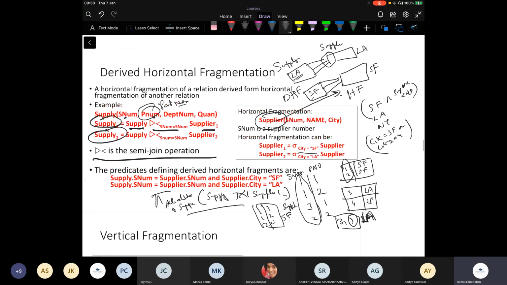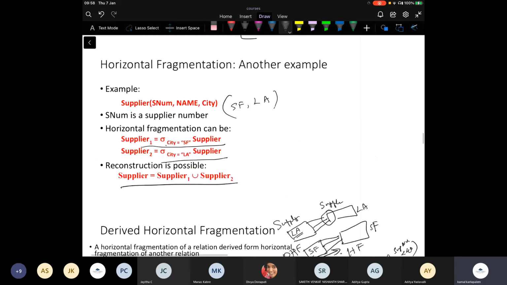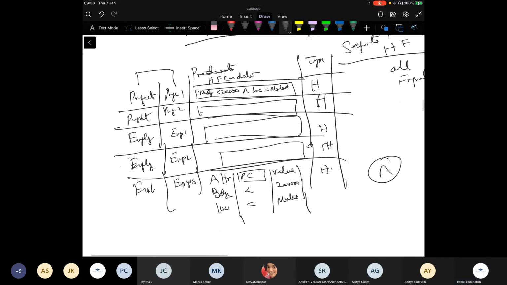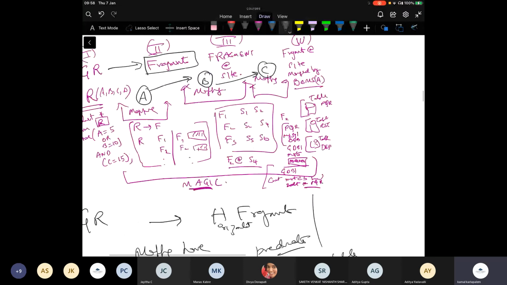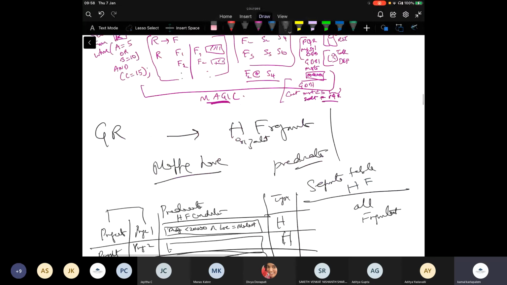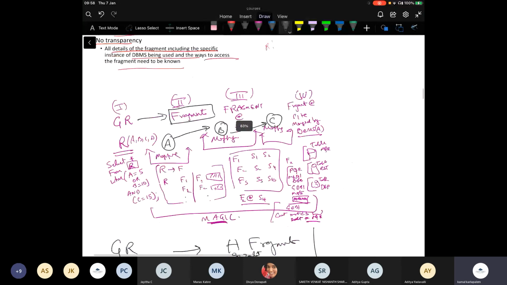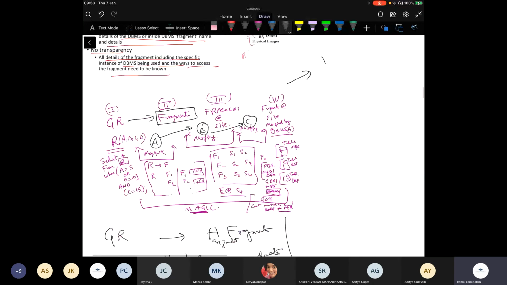So now that you know the derived horizontal fragmentation, if you go back here, this is the mapping that we were looking at. For a derived horizontal fragment, what do you need to store?